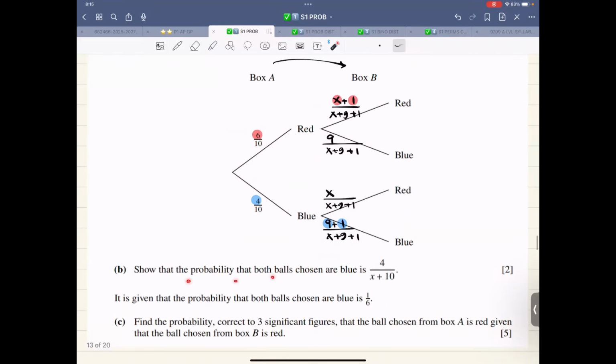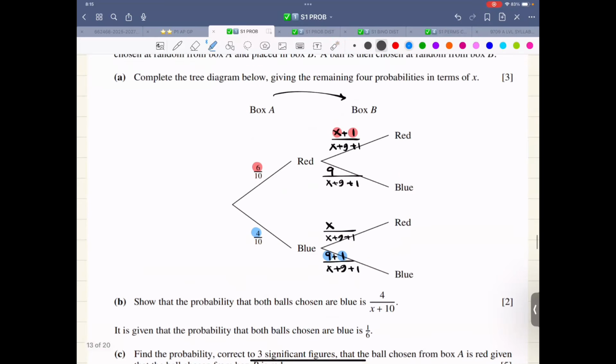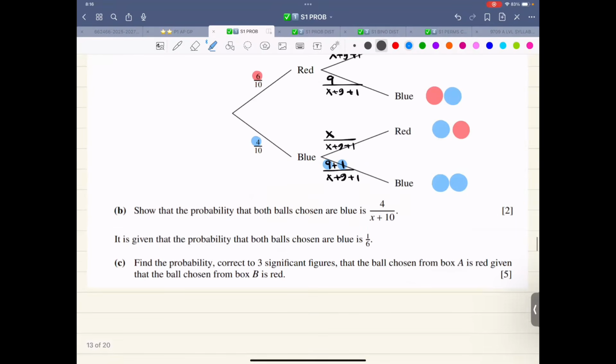Show that the probability both balls chosen are blue is this much. So now we have red, red; red, blue; blue, red; and blue, blue. Now they are asking both are blue, so basically this one, blue, blue. So this is 4 from here, 9 plus 1, that is 10, over x plus 10 from here.